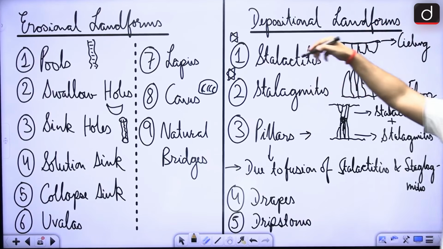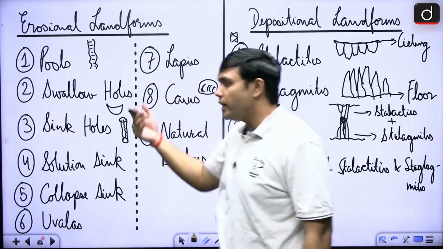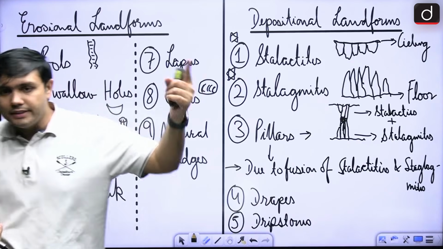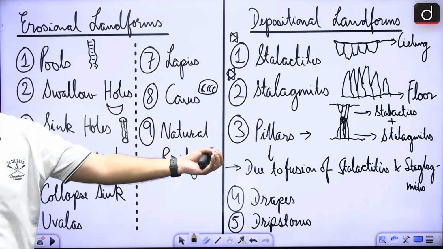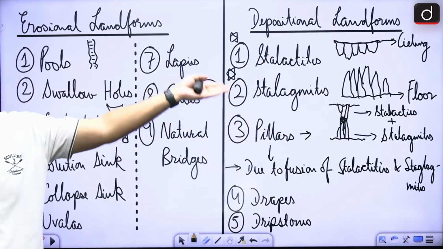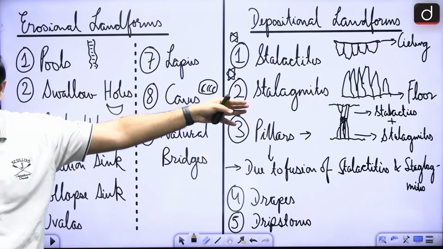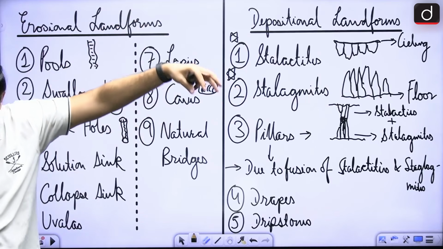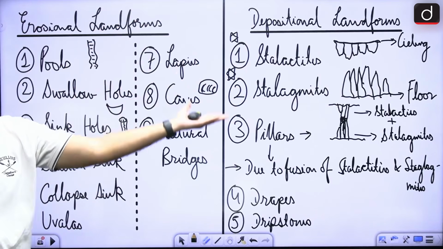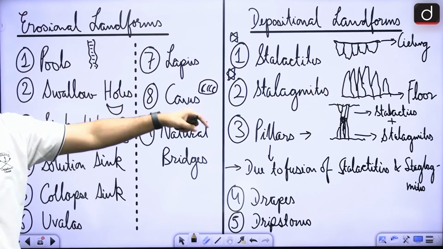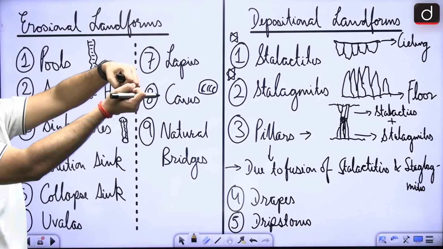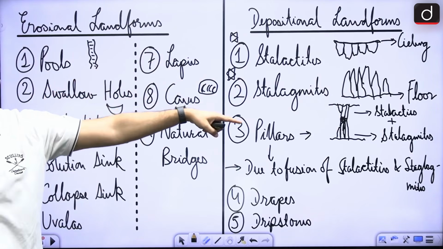So, these are hanging from the ceilings, hence known as stalactites. Exactly, right? When they are from the floors, they are rising from the floors. These are stalagmites. So, stalactites are hanging from the ceiling, stalagmites are rising from the floor. When these two, stalactites and stalagmites, are meeting, they are forming pillars, right?